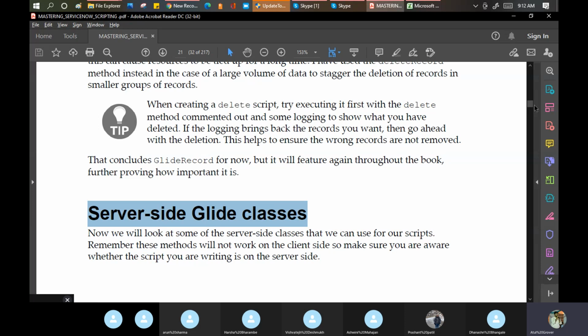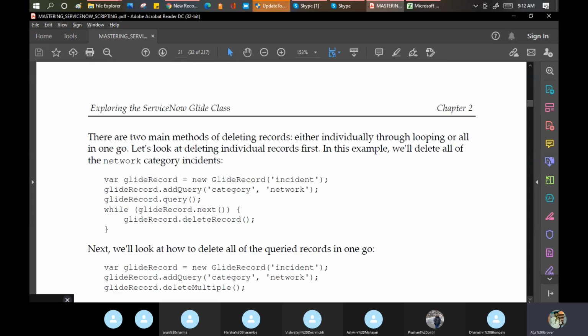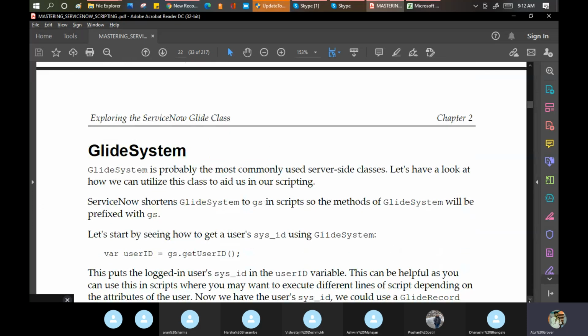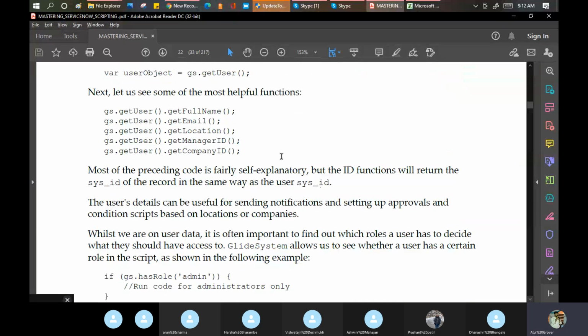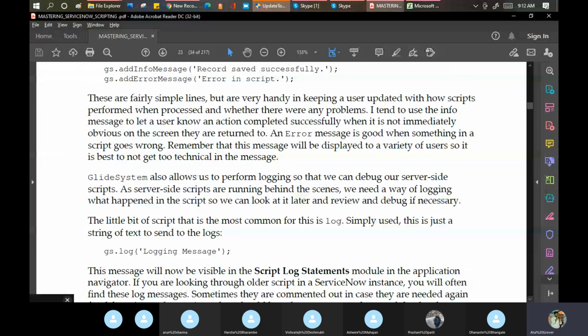Okay. So with this, we have done one part of our scripting today, that is client side scripting. Tomorrow we will pick up server side scripting, basically business rules. Then we will see how I can call any record from the database, like gs.get. gs means GlideSystem, getUser, all these things. So we will discuss this tomorrow morning and close the scripting topic by tomorrow.